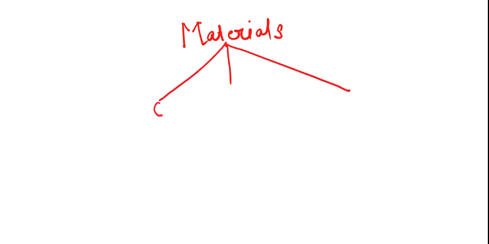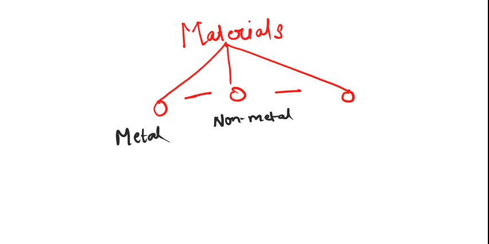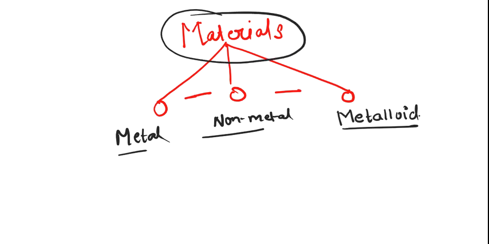Actually students, we have many materials. Please note it down in your notebook that we have many materials, and in order to classify them separately on the basis of their physical and chemical properties, we divide the materials into three different parts. One is metal, the other one is non-metal, and the third one is metalloid. So students, these are the three different categories in which we divide the materials.